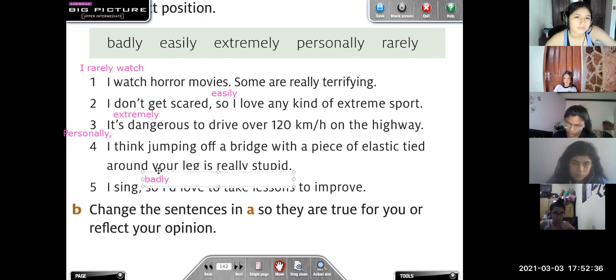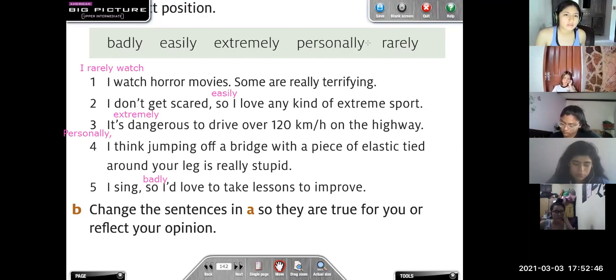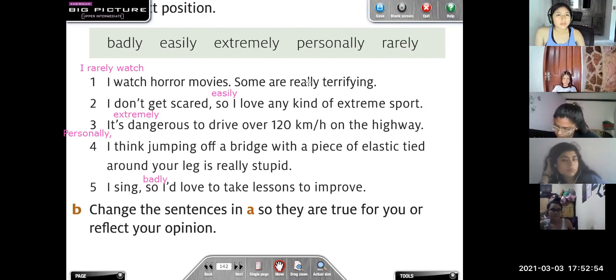Okay, very good. So now I want you to tell me what are we modifying with these adverbs? In the first sentence, what are we modifying with this adverb? Really? ¿Qué estamos modificando? The frequency. We are saying the frequency, but what are we modifying? We are modifying the verb watch.